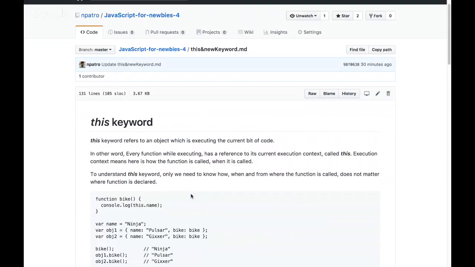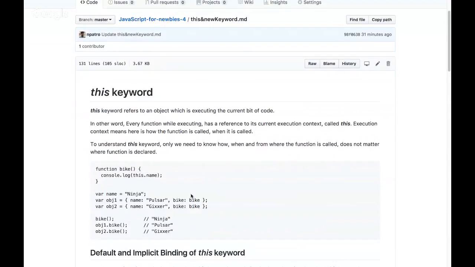To understand this keyword, we only have to concentrate on how, when, and from where that function is called. It doesn't matter where that function is declared or how it is declared. Those are irrelevant to understanding this. We'll see a quick example so that things are more clear.